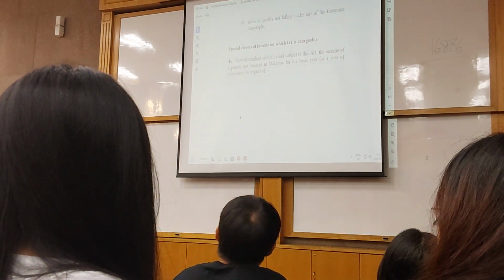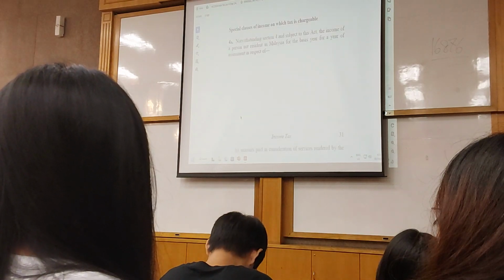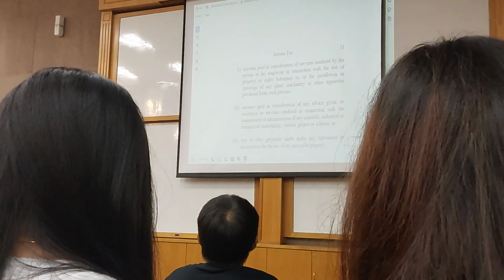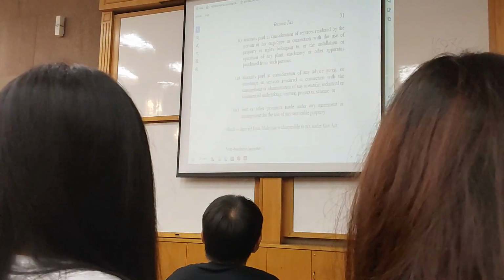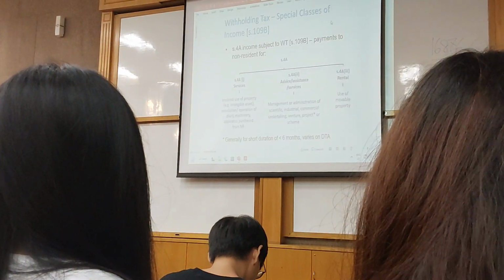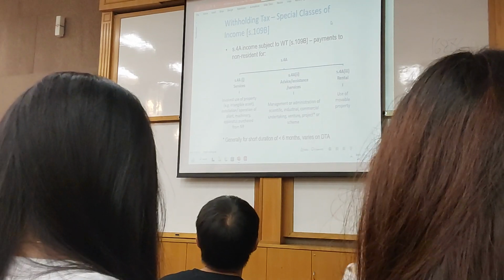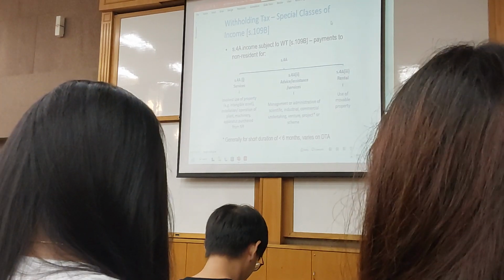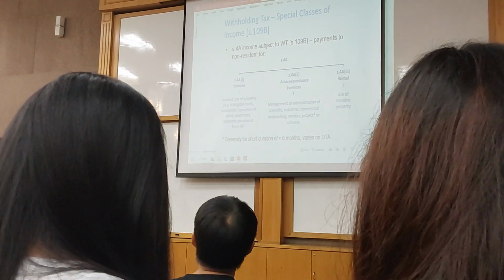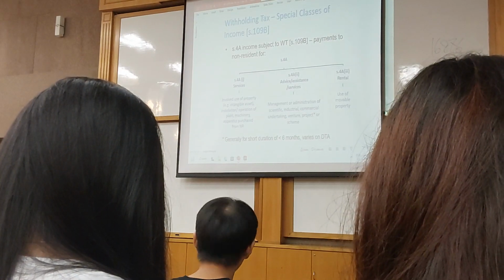Okay, now they have created 4A as usual. So 4A, 4 capital A, is called the special classes of income. It's very long-winded. We have 4A1, 4A2, 4A3. Long-winded, very difficult to understand, no problem. I summarized that nicely for you already in this diagram. One shot, I'll give you. Obviously you cannot bring this into your exam hall after that. Now, for this one here, basically 4 capital A income.